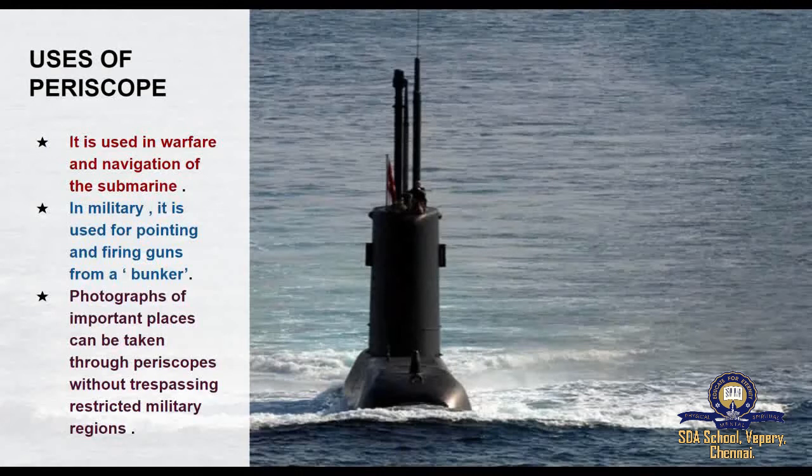In the military, it is used for pointing and firing guns from a bunker. Photographs of important places can be taken through periscopes without trespassing restricted military regions. Fiber optic periscopes are used by doctors as endoscopes to view internal organs of the body. See the picture, the periscope used in a submarine.